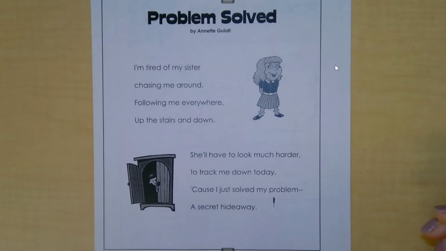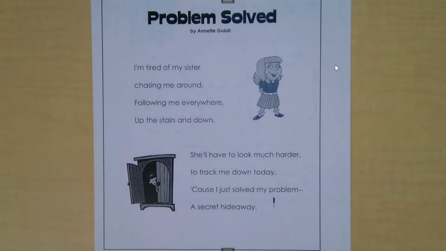I'm tired of my sister chasing me around, following me everywhere, up the stairs and down. She'll have to look much harder to track me down today, 'cause I just solved my problem, a secret hideaway.